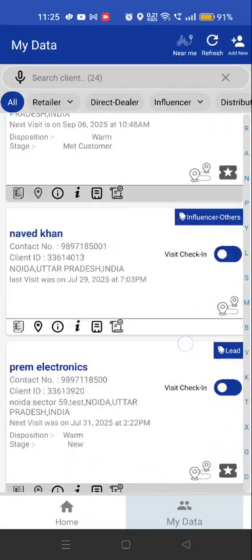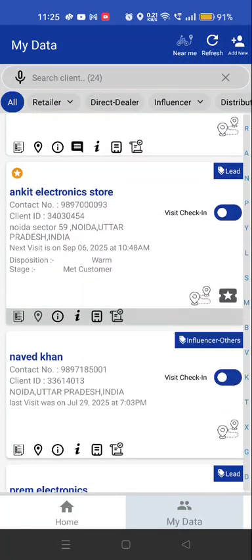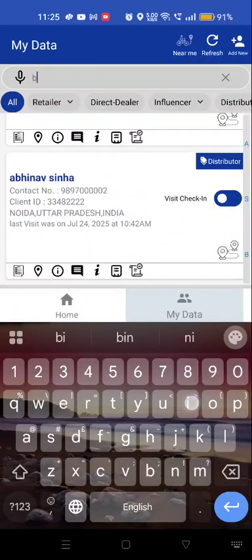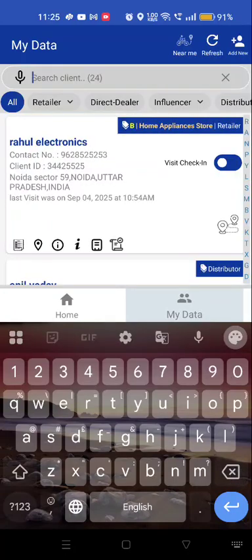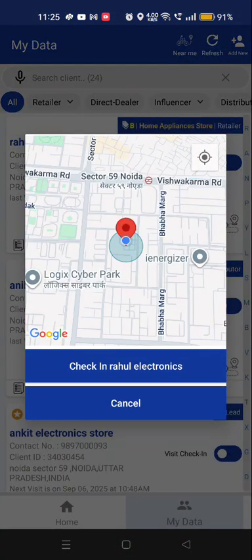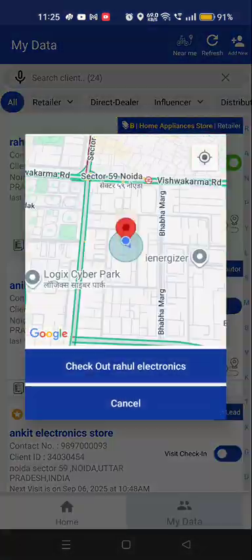Here you can see the list of all retailers that will be in the territory of the employee. Here he can search for any shop, any existing retailer. Here you can also see the option of check in and check out. He can select it over here. Check in, yeah, this is how the simple check in is done, and then the checkout.